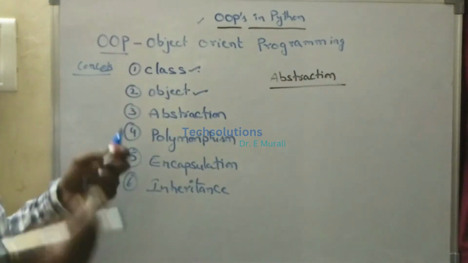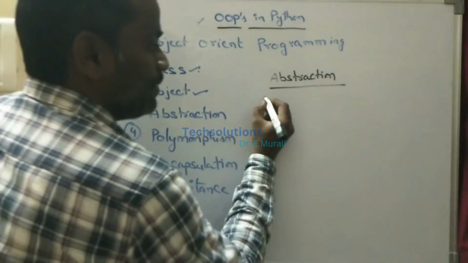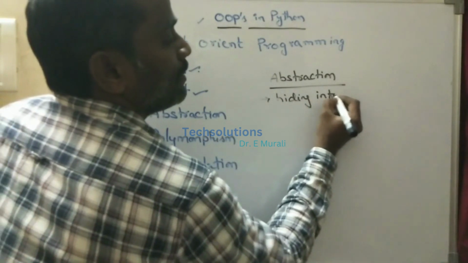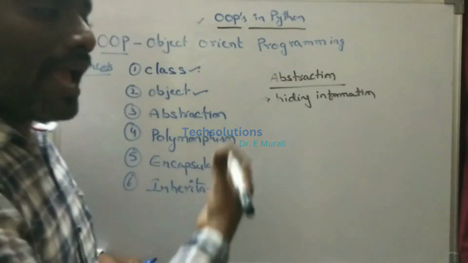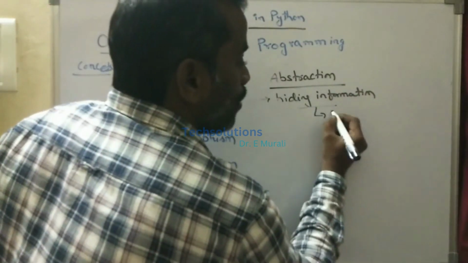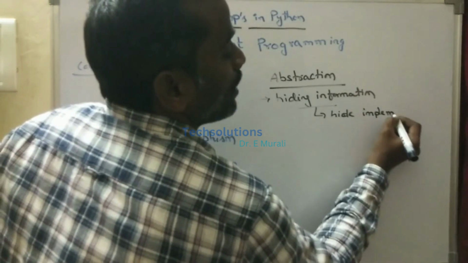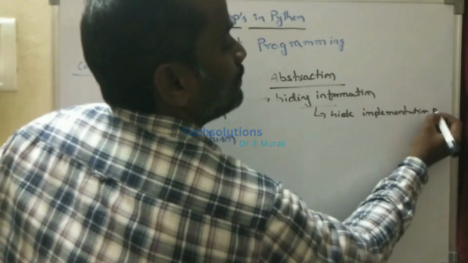Abstraction is nothing but simply hiding the information. That means when you are implementing anything, we have to hide the implementation part.